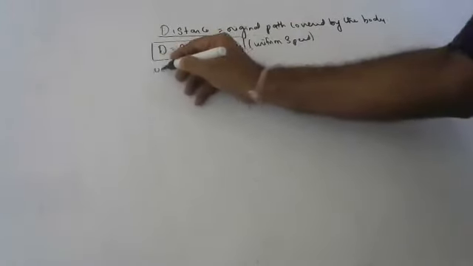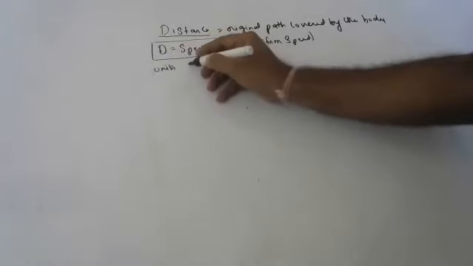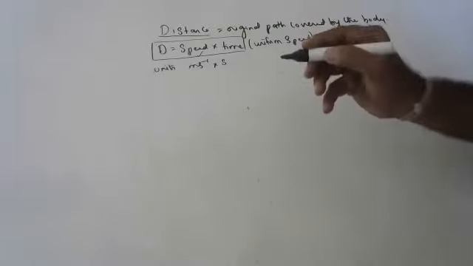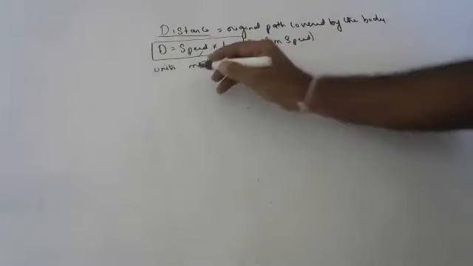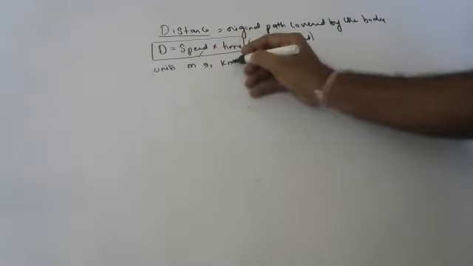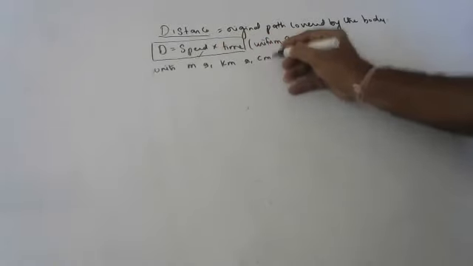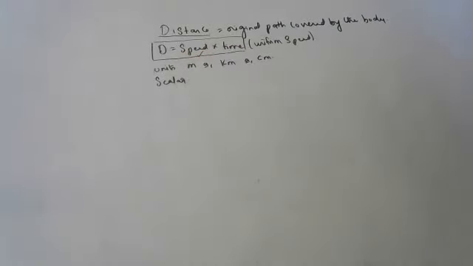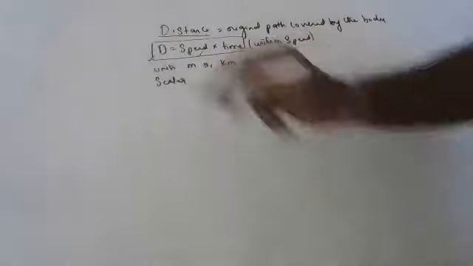And what are its units, children? Speed is measured in meters per second. Time is in seconds. Okay, children. So what are the units of distance, children? Distance is measured in meters or kilometers or centimeters. And remember, distance is a scalar quantity, children. Distance is a scalar quantity. Okay, basing on this, distance is equal to speed into time.